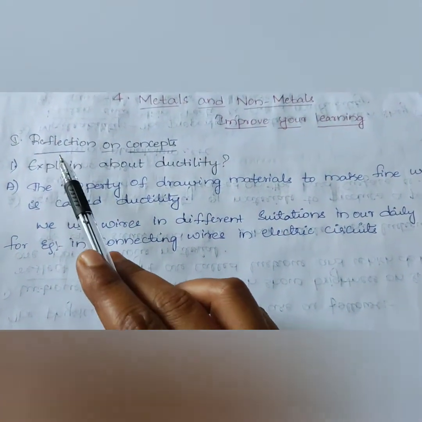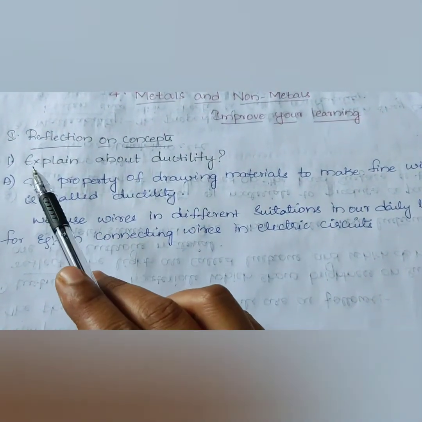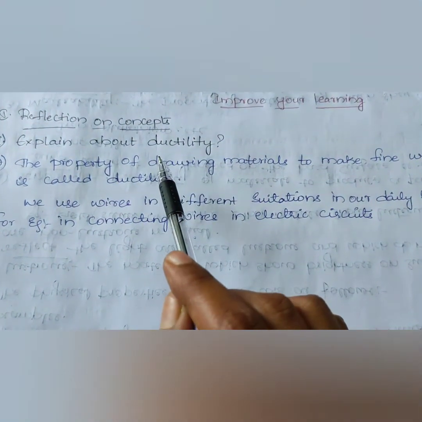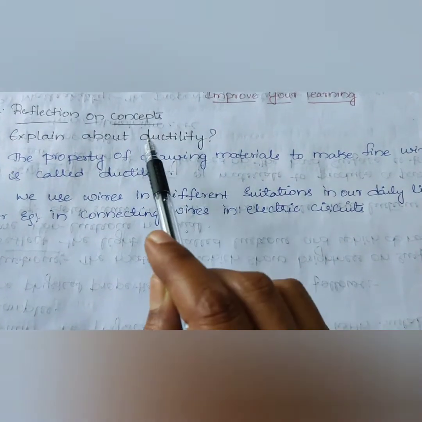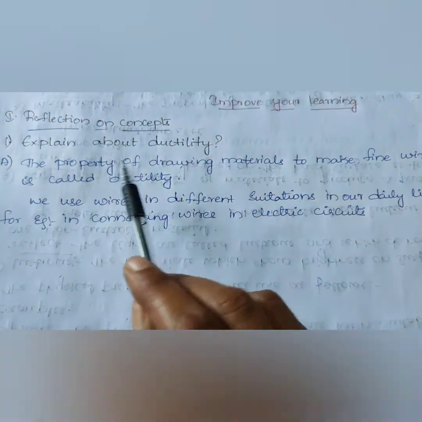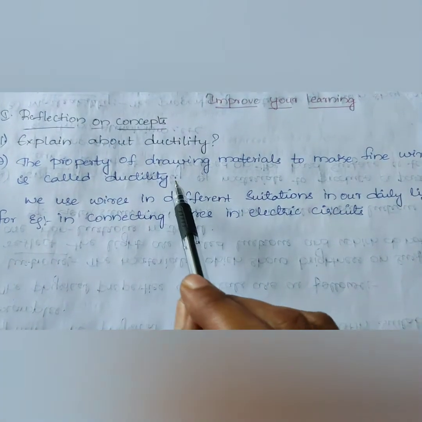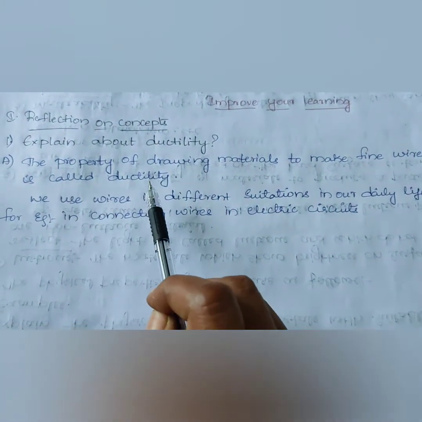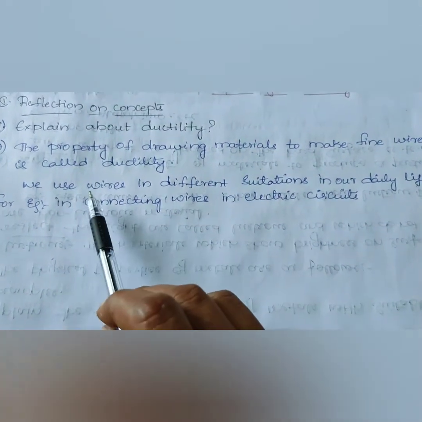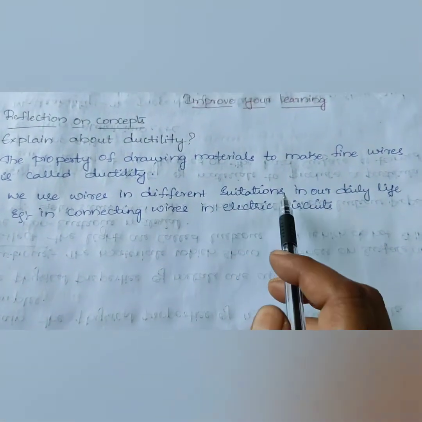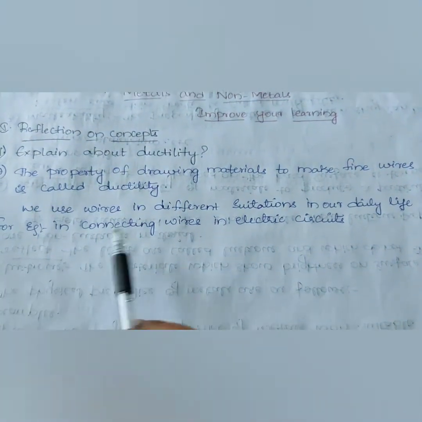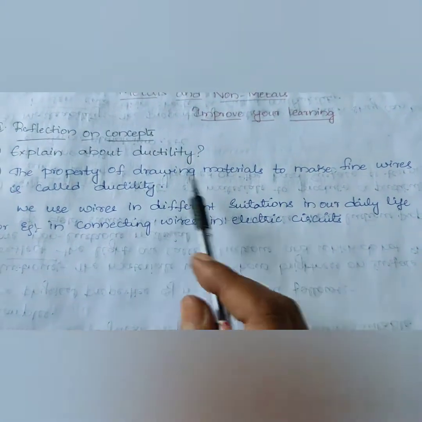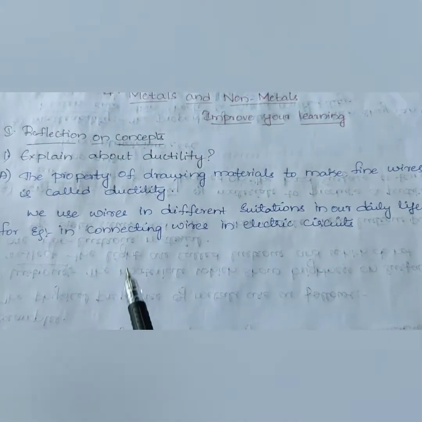Look at the first bit, reflection on concepts. In this first question, explain about ductility. In the lesson we have seen different properties of the metals. One of the properties of the metals is ductility. So we have to define it. The property of drawing materials to make fine wires is called ductility. We use wires in different situations in our daily life, for example, in connecting wires in electric circuits. So this is a property of metals, that is ductility.